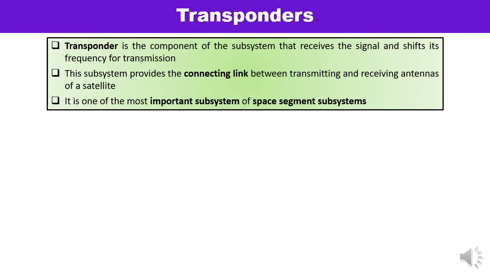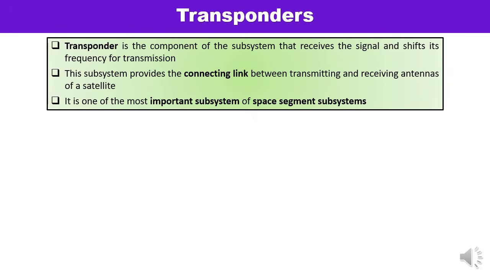So to avoid the interference between the transmitted signal and the weak incoming signal, there is a requirement of the down conversion. And sometimes there is also a provision of detection and demodulation. So overall, the unit which provides all these functions is known as a transponder.